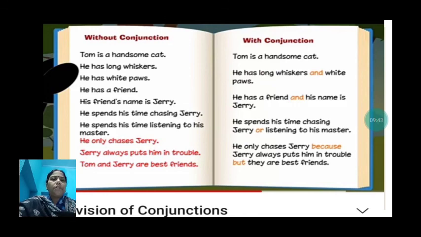But they are best friends. But they are best friends means but Tom and Jerry are best friends. So here we have used but over there to join these sentences, since there is a contrast that they are best friends. Okay.